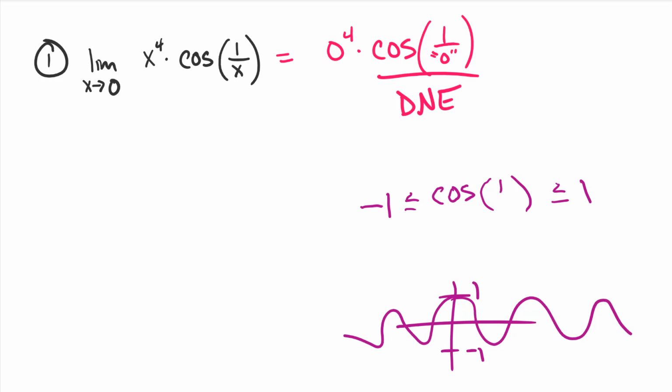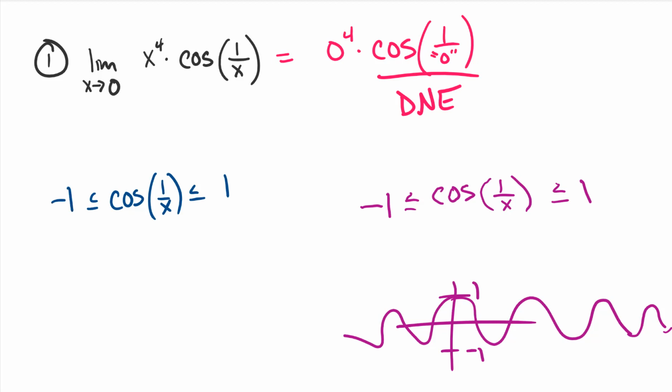So what we could actually say is cosine of 1 over x? I don't know where it ends. I don't know where 1 over 0 is actually tending towards, but somewhere between -1 and 1. So that's how we're going to play the game. Now we're going to start the game. We can't find the DNE part when we have the squeeze theorem. As long as it's trapped between two things, we'll start like this. We'll say cosine of 1 over x is trapped between -1 and 1.